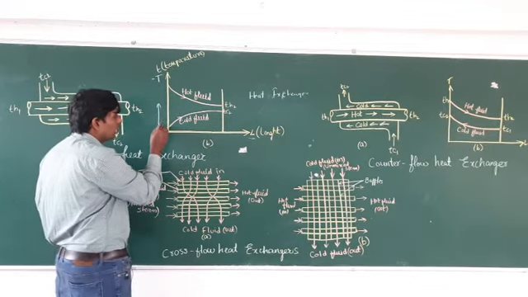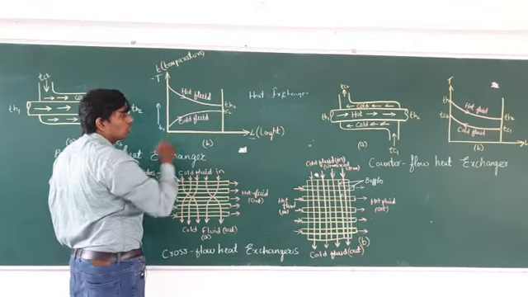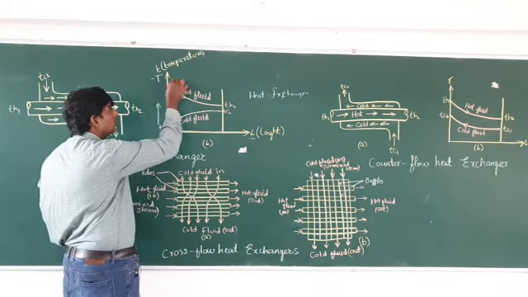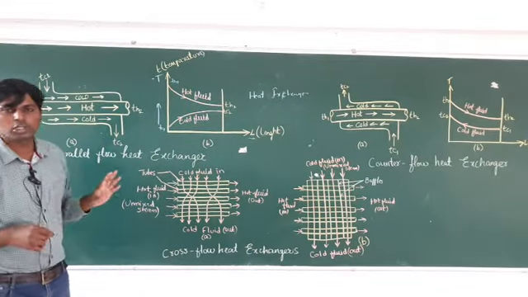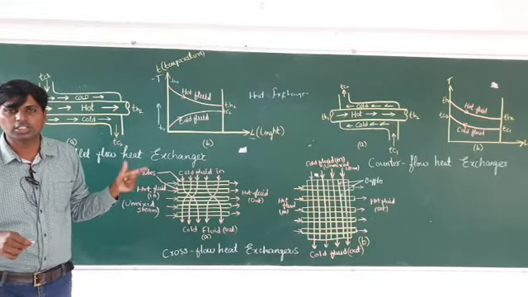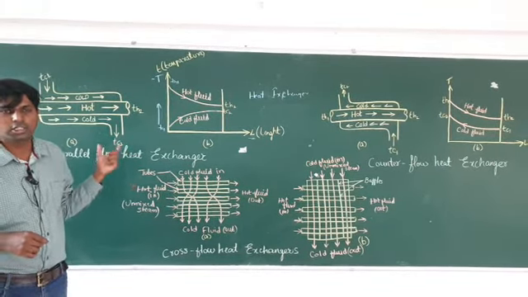This one is known as TC1, and the exit one is known as TC2. This one is known as TH1, and the exit one is known as TH2. This type of heat exchanger is known as the parallel flow heat exchanger.